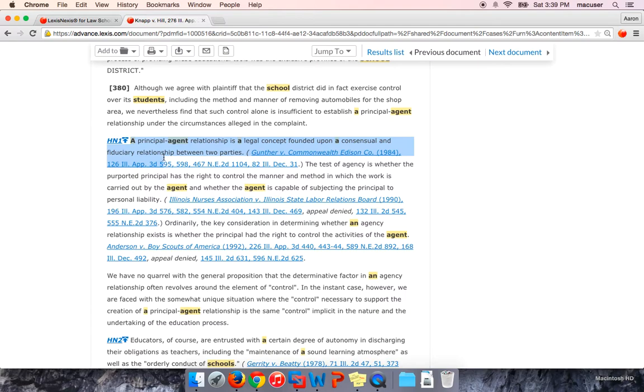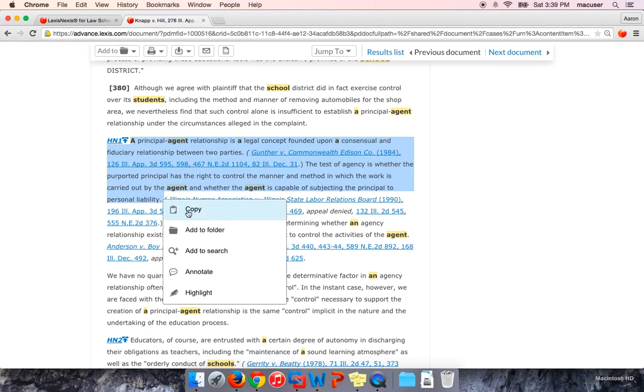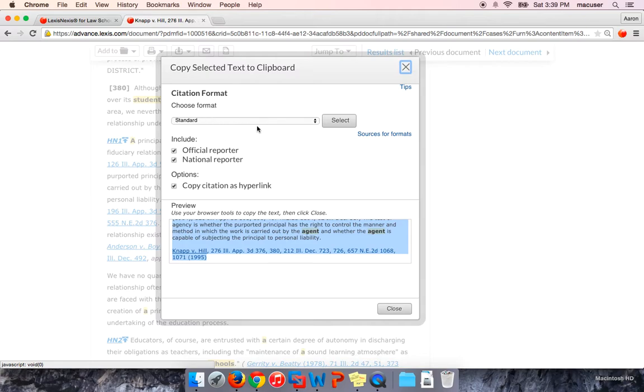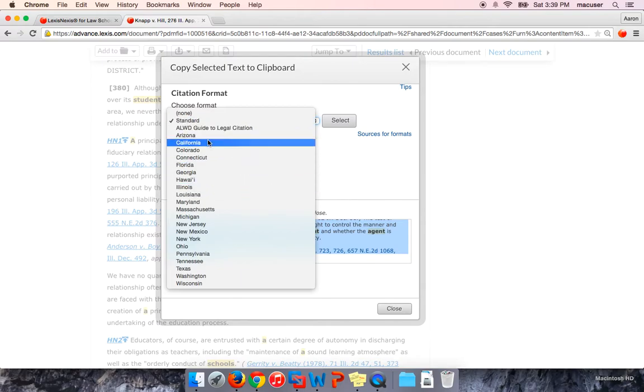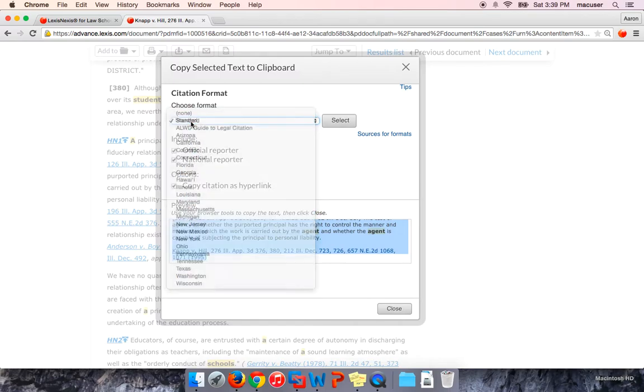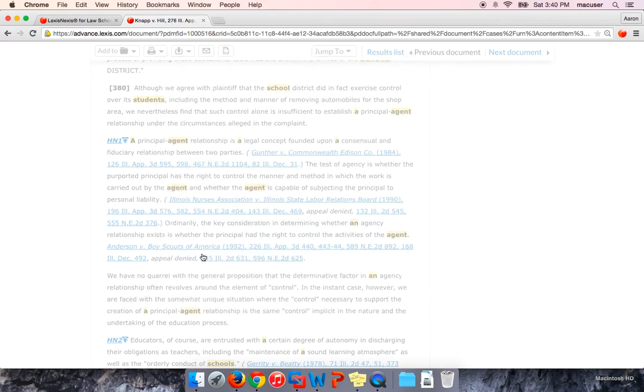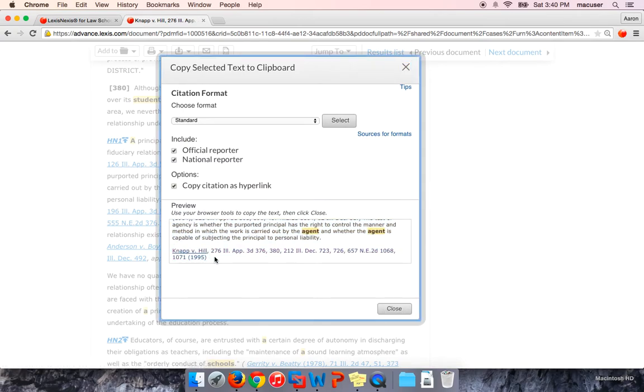One other quick tip: if you are citing material from a case, you can highlight it with your mouse and then use the copy feature that pops up to find the citation format that you're looking for. In this drop down, you'll see many different citation formats. We have standard, which is the 19th edition Blue Book, as well as a lot of different state rules. Standard is probably the most popular. You can choose that. Again, it's the 19th edition Blue Book. Hit select, and that will then show you the proper format for your citation.